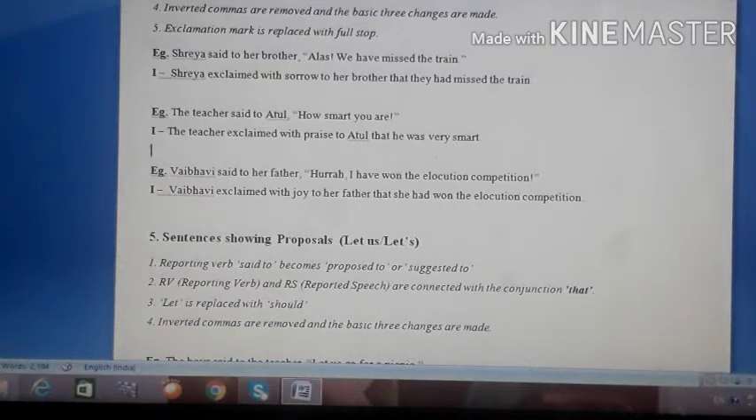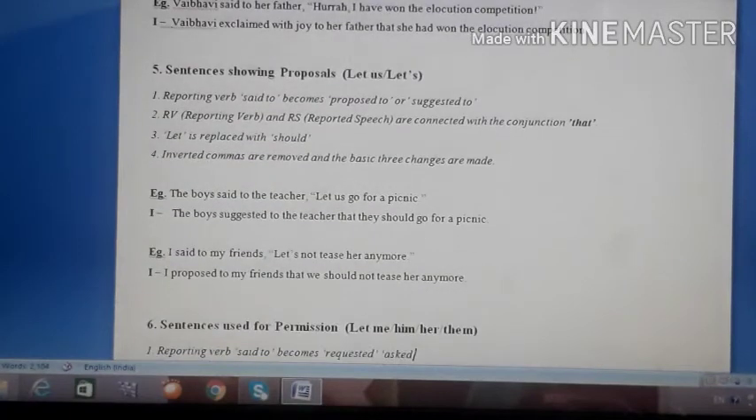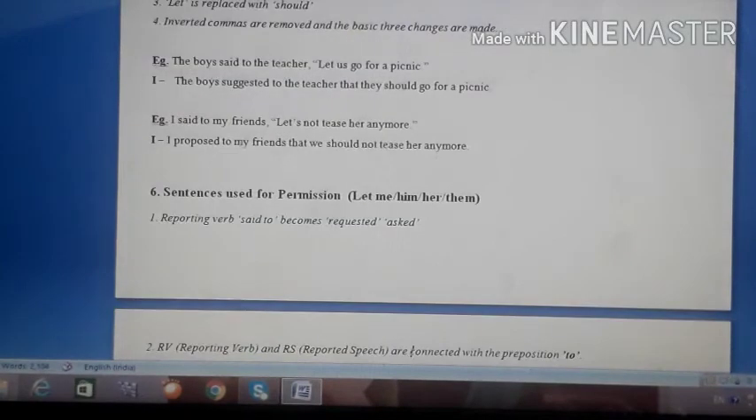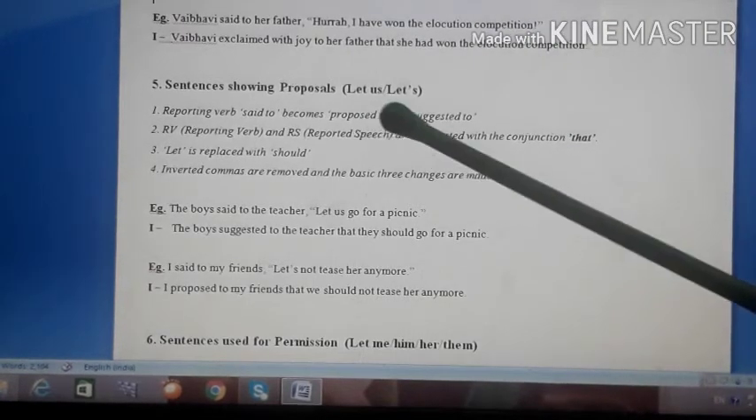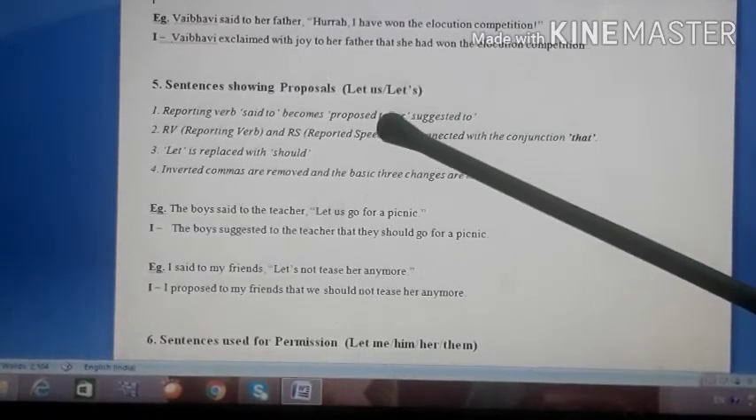Okay, now we move on to the fifth type of sentence. Now the fifth type of sentences are special sentences. We see them but we normally don't realize them. So here is your fifth type. Fifth type says sentences showing proposals. So these sentences are normally called what? Proposals. Okay, so sentences beginning with let's or let us. Let's is the short form of let us.